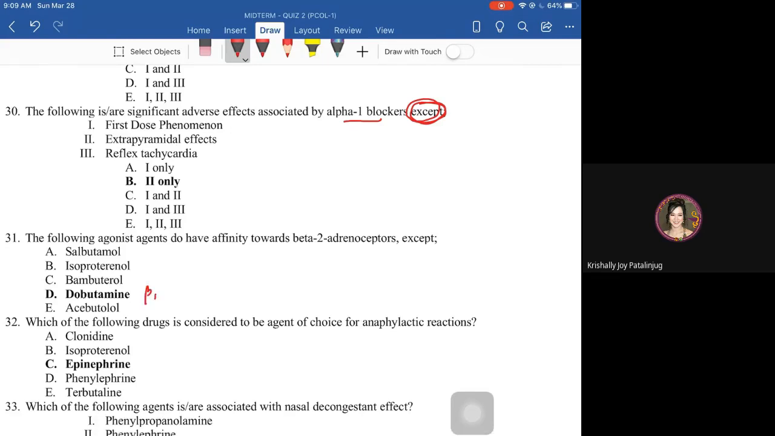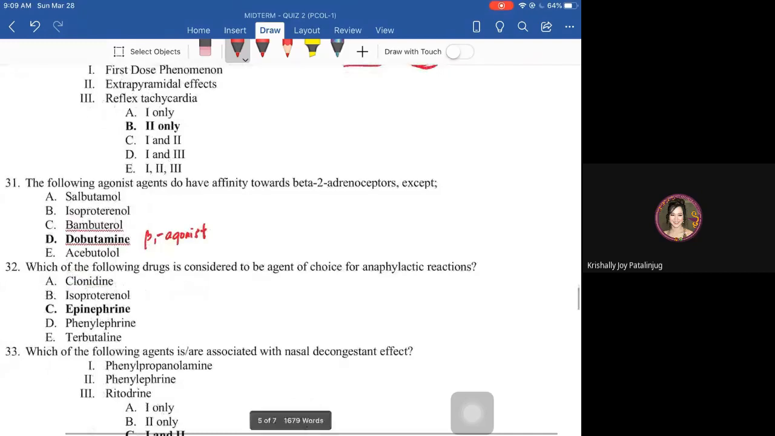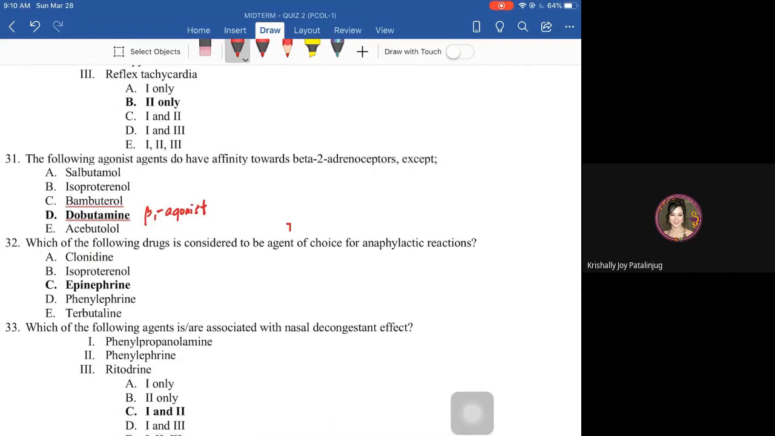Next, the following agonist agents do have affinity towards beta 2 adrenoceptors, except, so dobutamine yung exception, kasi dobutamine is only beta 1. Okay? Beta 1 agonist lang siya. Selective lang siya. Selective siya towards beta 1 agonist. Beta 1 receptor.